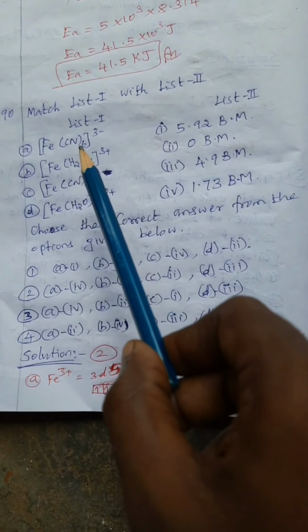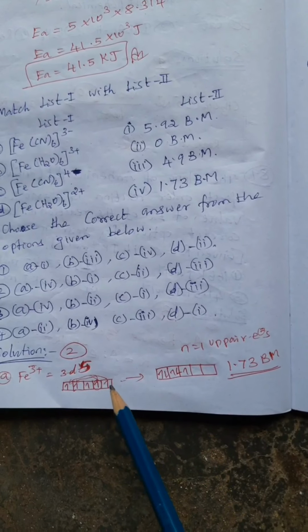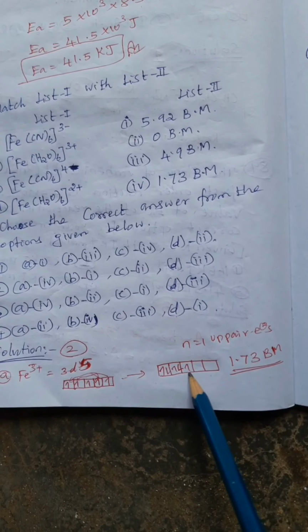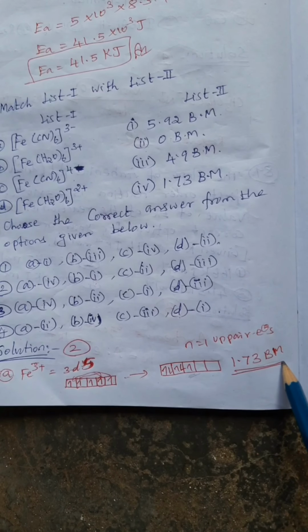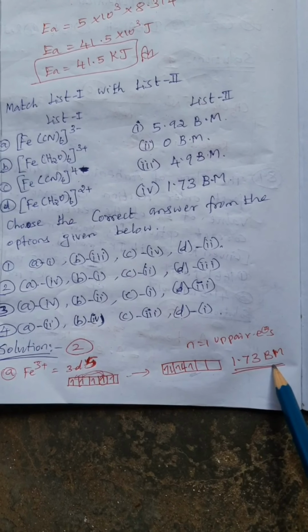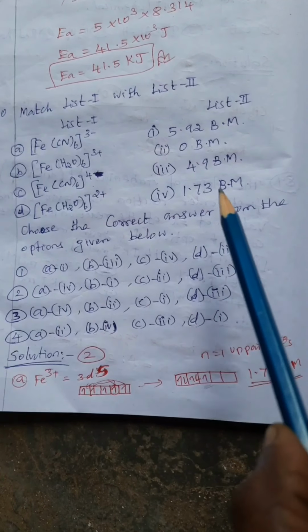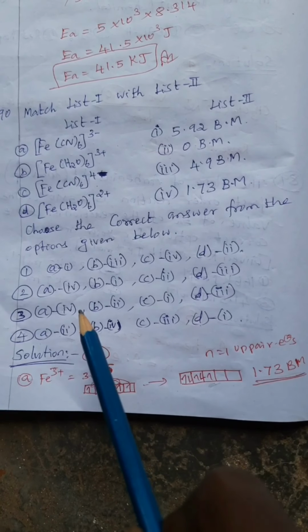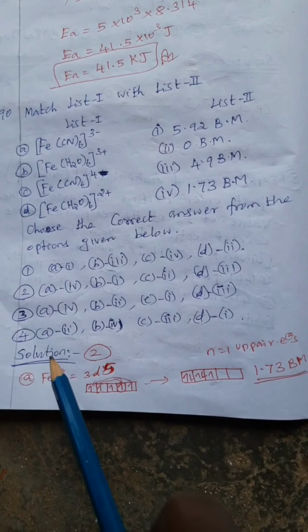But here the ligand is a strong ligand, so pairing takes place. Two pairings happen, leaving only one unpaired electron. One unpaired electron means 1.73 Bohr magneton mu value, so the magnetic moment is 1.73 BM. So option A goes with 4. Option A 4 means only 2 and 3 remain, so 1 and 4 are ruled out.